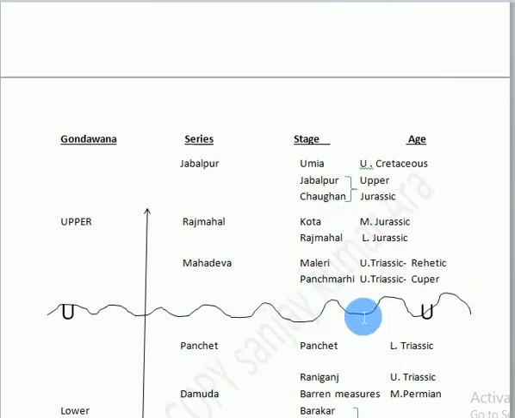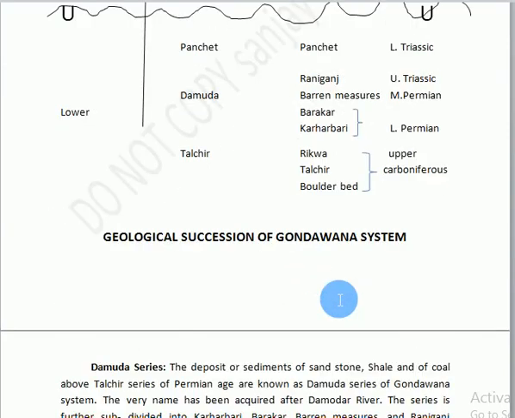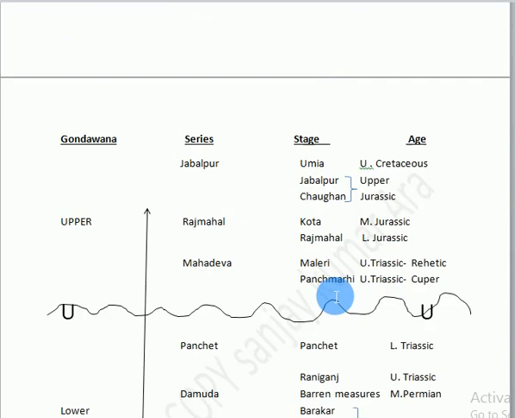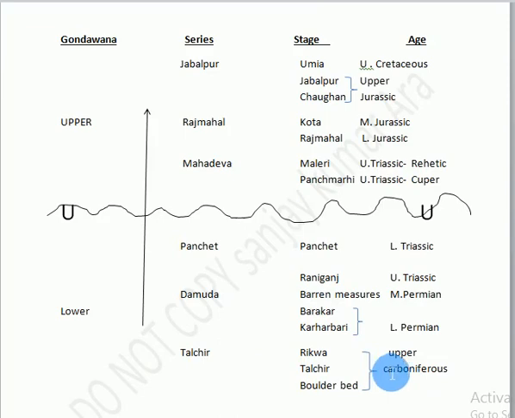According to geologists or scientists, Panchmari stage contains the age of Upper Triassic, Kuper and Maleri stage of Upper Triassic Rhaetic. Rajmahal stage is of Lower Jurassic, whereas Kota stage is of Mid-Jurassic period. Chaugan series and Jabalpur series has the age of Upper Jurassic, whereas Umia stage has Upper Cretaceous age. It means Gondwana system has the age of the deposition of Upper Carboniferous to Upper Cretaceous period. Between this period, Gondwana system was formed.